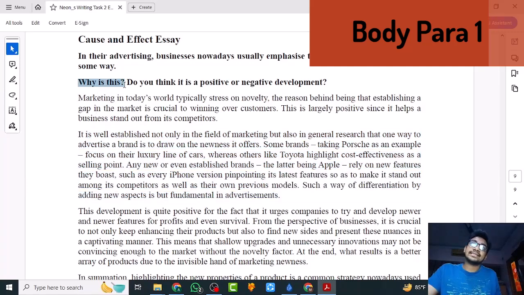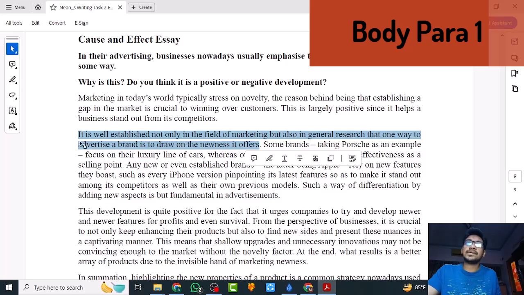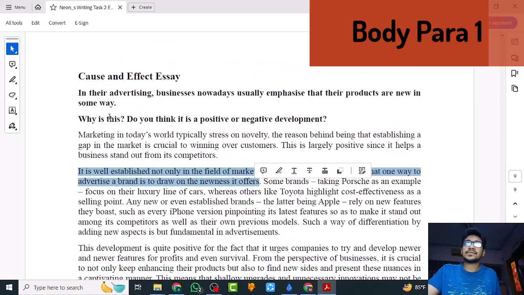So why is this? Why do businesses follow this approach? It is well established not only in the field of marketing but also in general research that one way to advertise a brand is to draw on the newness it offers. This is my topic sentence. So this is the main idea of this why.